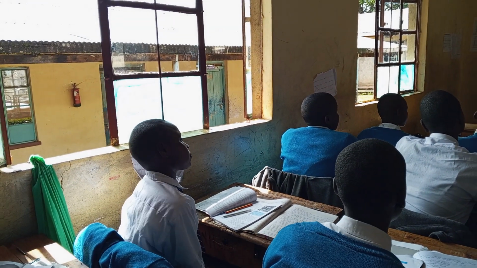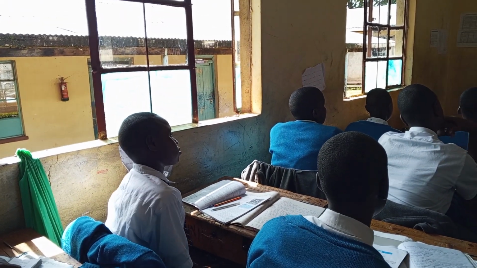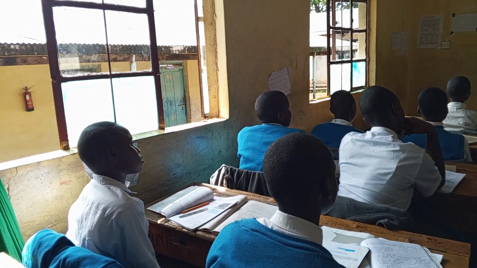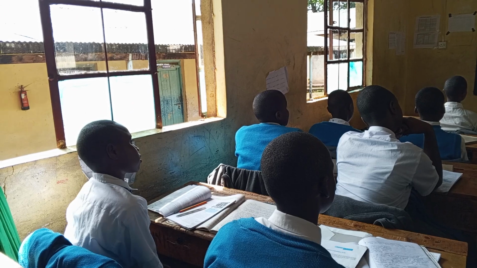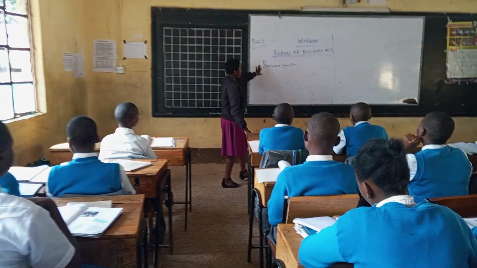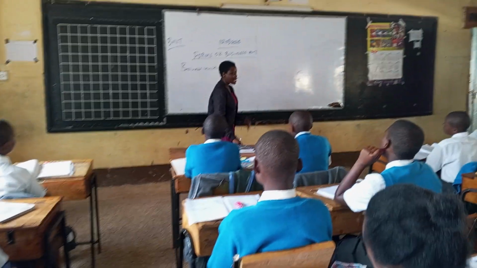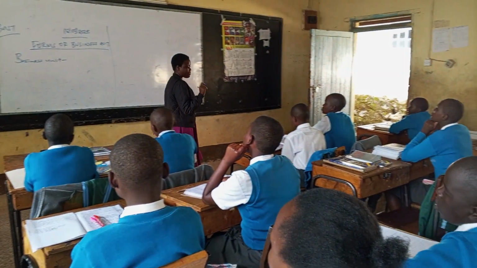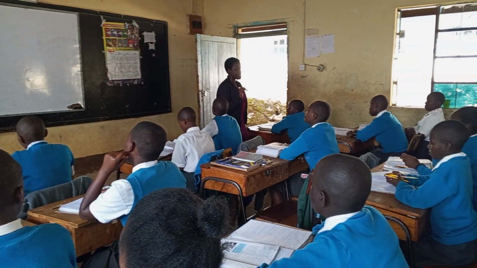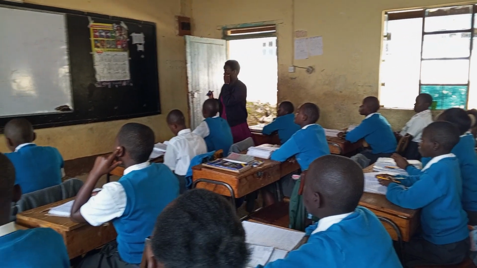Naomi? It is an enterprise or an organization which includes production of goods and services to satisfy human needs with the aim of making a profit. Yes, clap for her. So a business unit is an organization or an enterprise that produces goods and services with an aim of making profit to satisfy human wants. Yes, so that is a business unit.